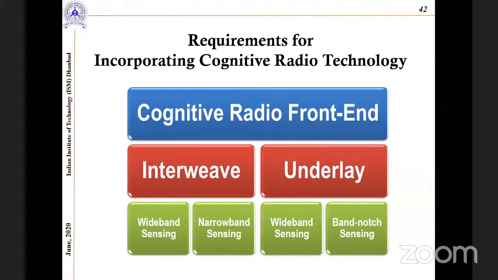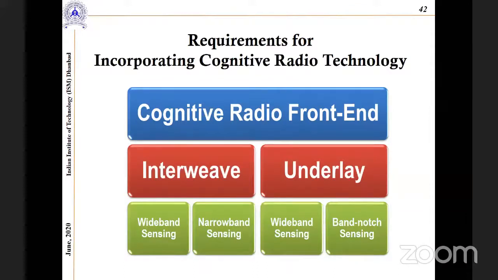The secondary or unlicensed user communicates using this communicating antenna. At whatever frequency the secondary user creates interference to the primary user, or the secondary user's transmit power level passes the reference level set by the primary user, it stops working. So these are the things.